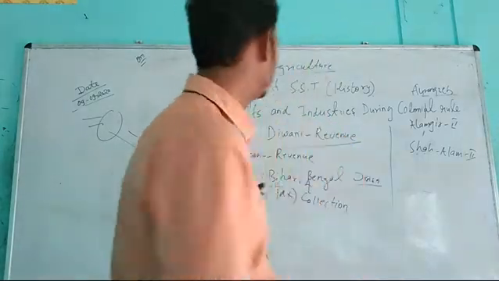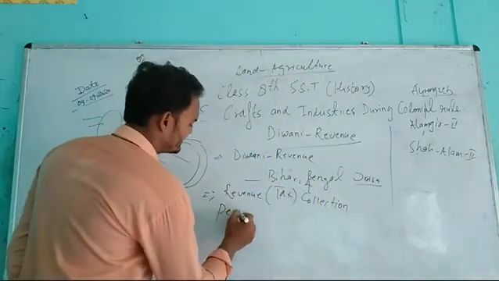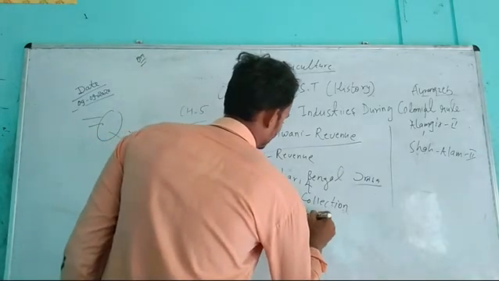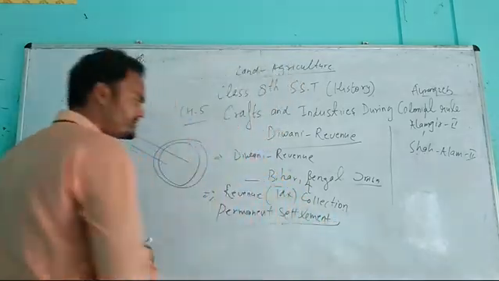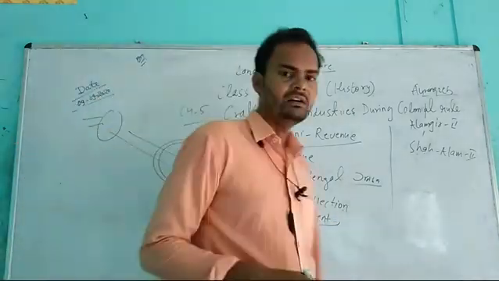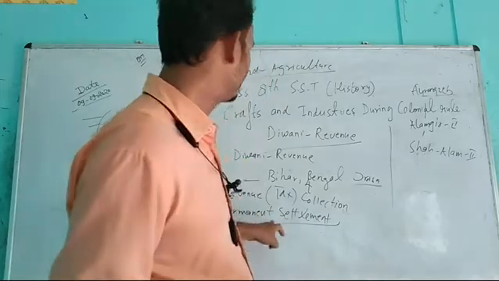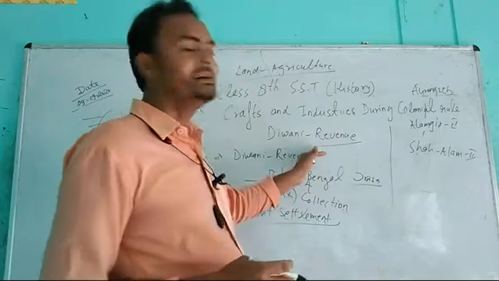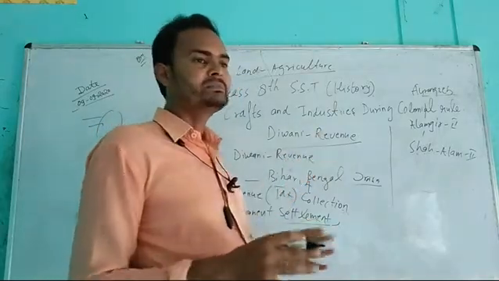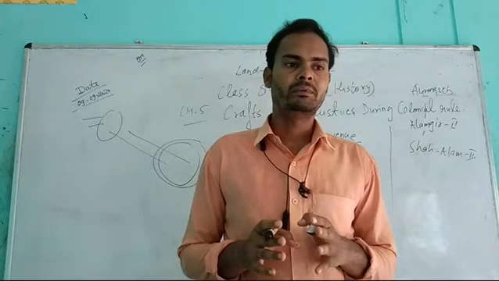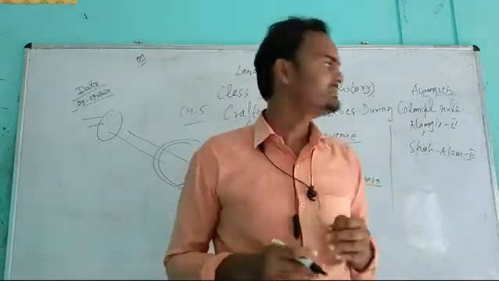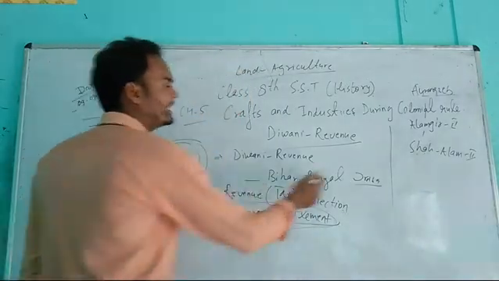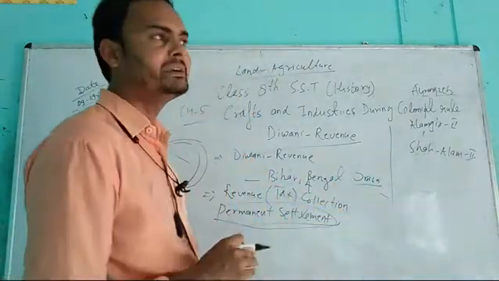And what are they? In that we see the land revenue settlements. The first is permanent settlement. So what is permanent settlement? Students, you can read with me, I am explaining this one again as revision. The revenue of Bengal and the tax collection of Bengal was fixed by British. That is called permanent settlement. The taxes of Bengal, including Bihar and Odisha, were fixed by British.